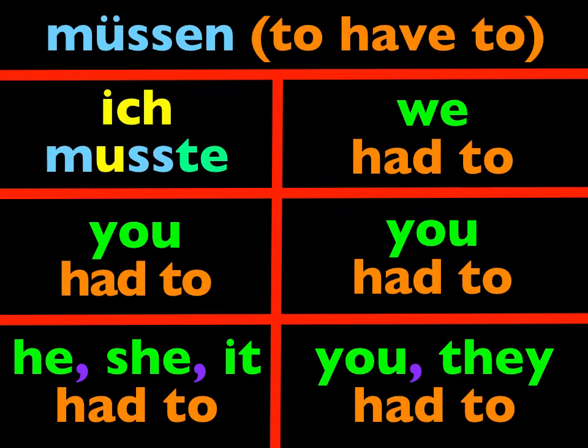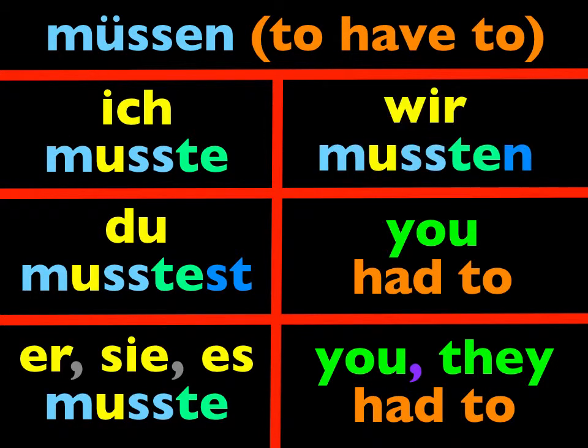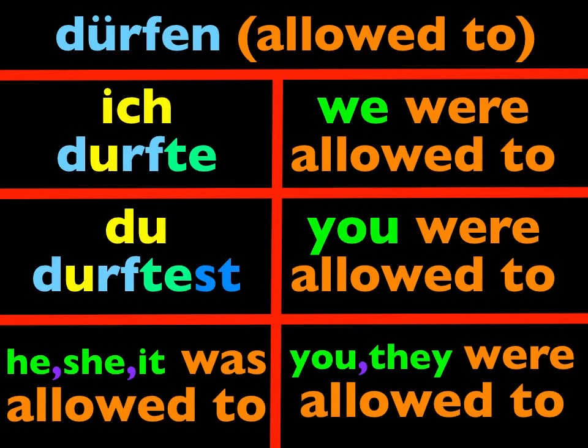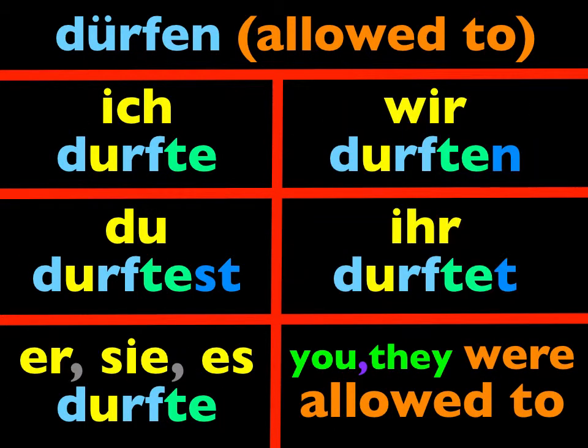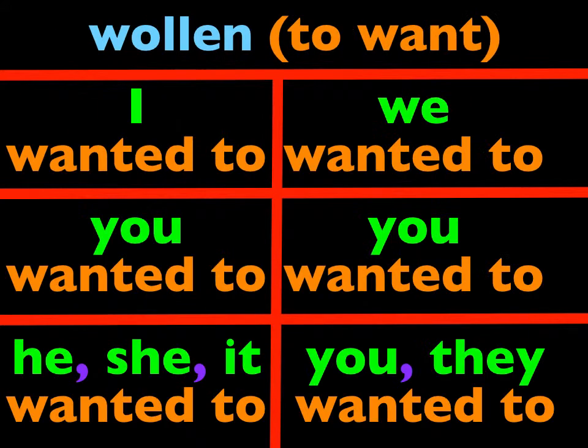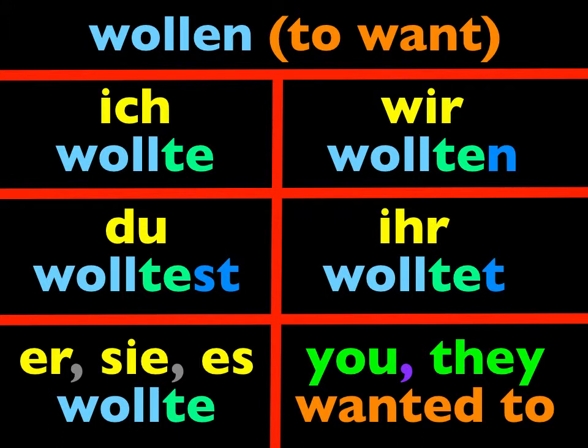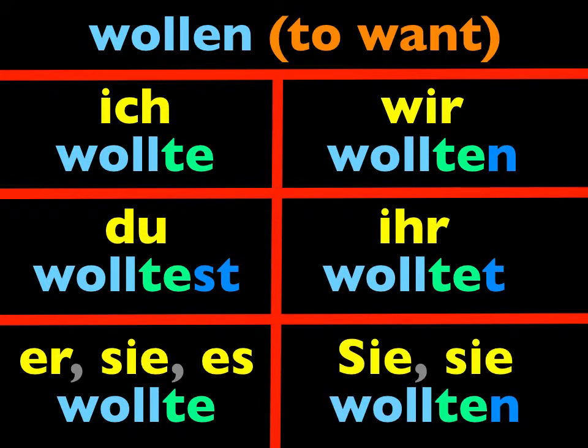Müssen, same thing happens with müssen. Ich musste, du musstest, musste, wir mussten, ihr musstet, and sie mussten. Dürfen does the same. Ich durfte, du durftest, durfte, wir durften, ihr durftet, and sie durften. And wollen, ich wollte, du wolltest, wollte, wir wollten, ihr wolltet, und sie wollten.